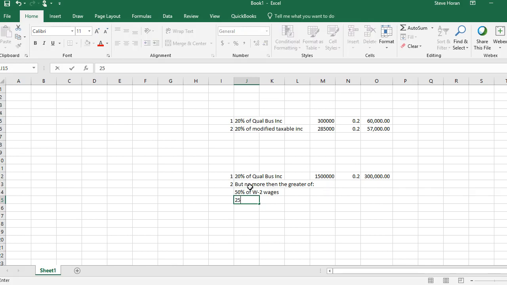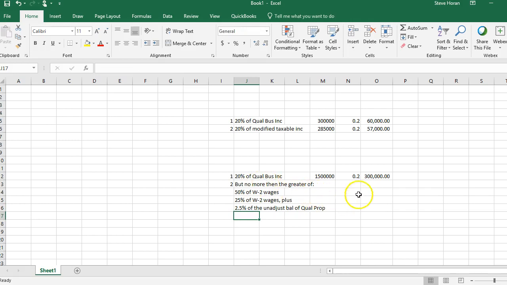Or 25% of W-2 wages plus 2.5% of the unadjusted basis of qualified property, and that's the apartment building. Okay, so he's got that thing to worry about first of all.